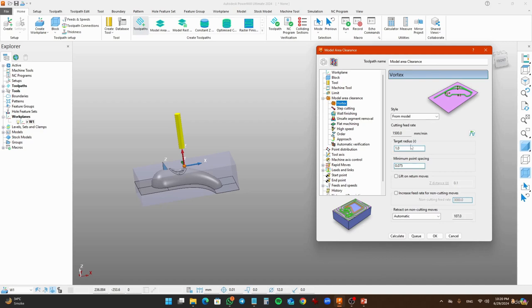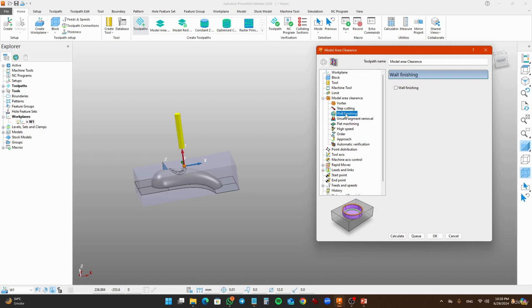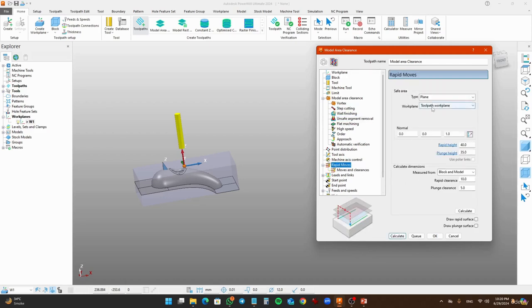For the model, set tangent 1.0, all by default settings. Then go to rapid. Select your work plane; this is work plane 1. I have to set the rapid moves, rapid clearance and plunge area clearance according to my work plane, which I have selected here. Let's calculate it. So it automatically set the work plane and rapid moves according to the work plane we have set.